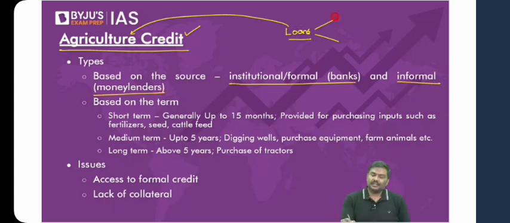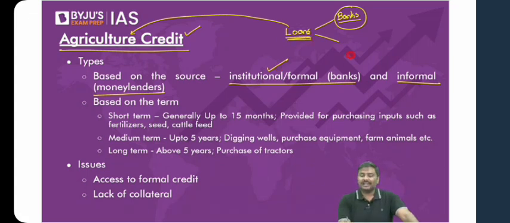What do you mean by institutional credit? Whenever the loans are provided by banks, for example SBI, State Bank of India, or Canara Bank, Dena Bank, Bank of Baroda, or even a regional rural bank or cooperative bank, we generally classify them as institutional or formal credit. And whenever the farmers take loans from money lenders, friends and family, we refer to this kind of credit as informal credit.